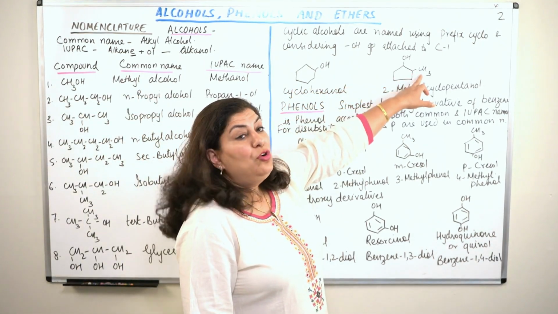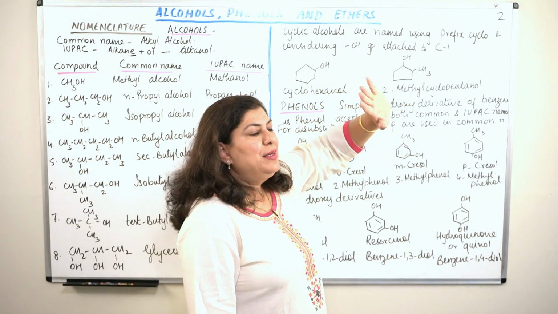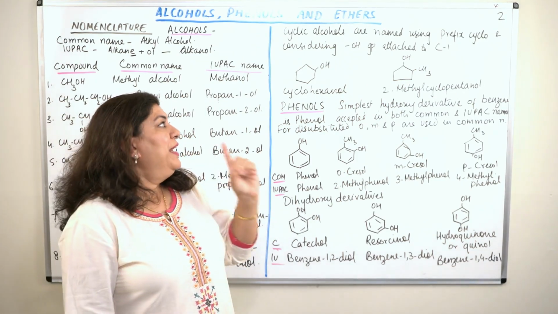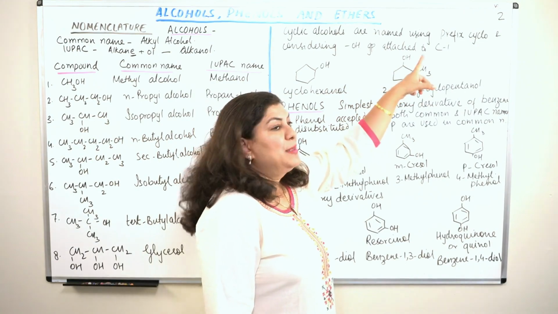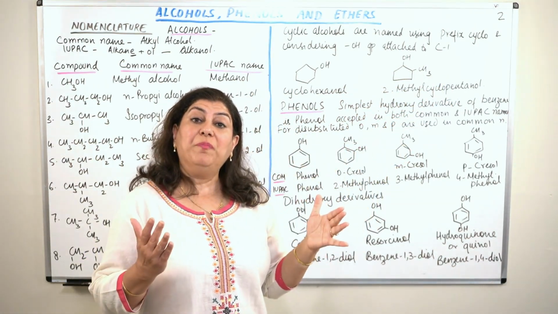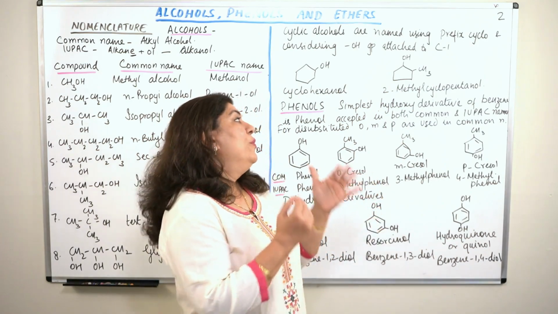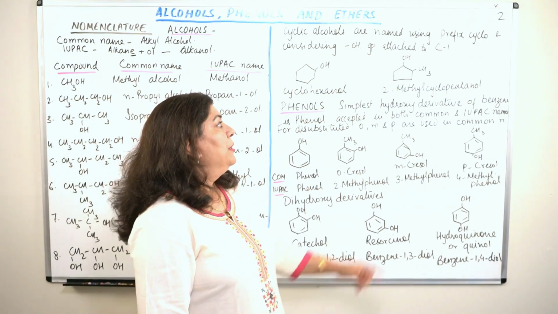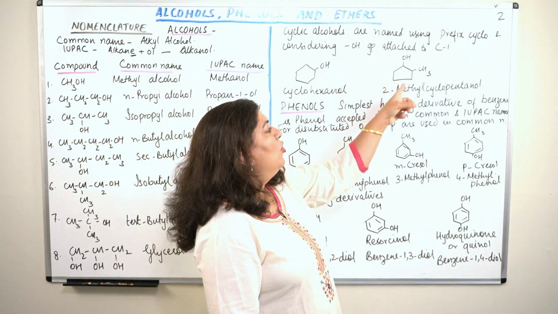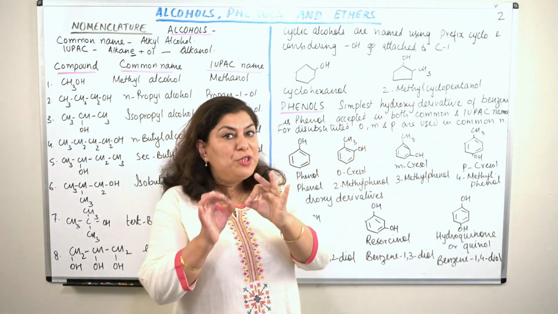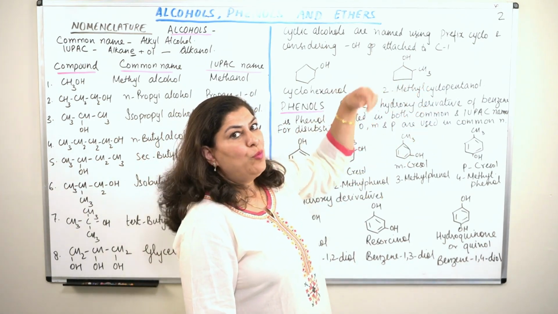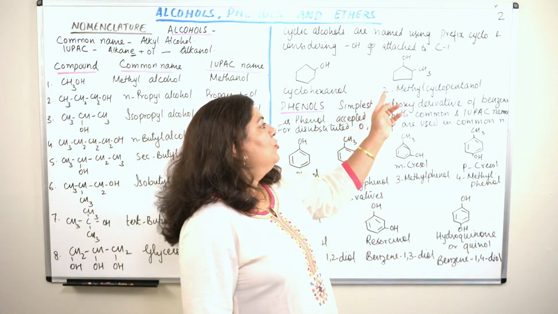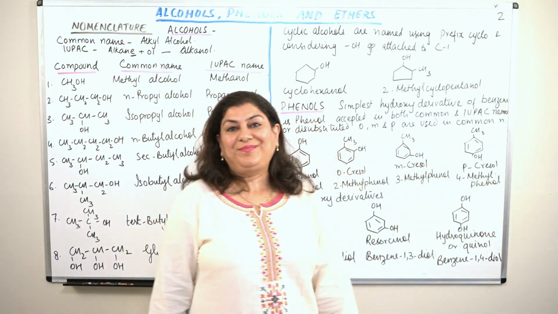And if there is a methyl group on one carbon and an OH group on the other carbon, how would you name it? Whenever you have a functional group and a substituent, the functional group is more important than a substituent. So you give priority to the alcoholic group. You'll say this is cyclopentanol, but the methyl group is a substituent attached to the second carbon. Why second carbon? Because the carbon with OH is automatically the first carbon. So it'll be 2-methylcyclopentanol, right?